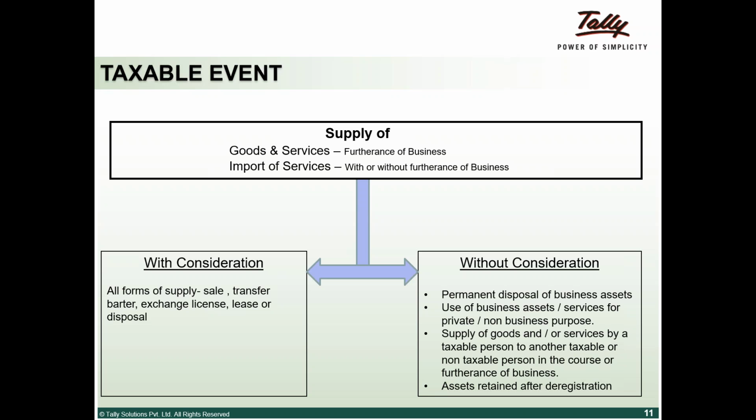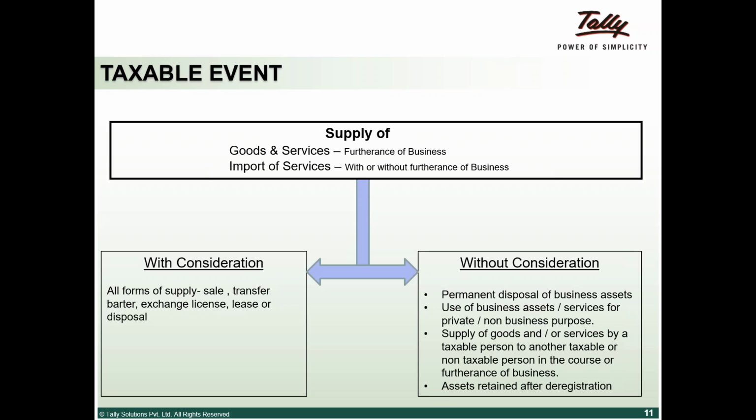Supply of goods and services by a taxable person to another taxable person or a non-taxable person in the course of furtherance of business. For example, if there is no consideration and A gives some services to B, if it is for furtherance of business, then it is taxable even though there is no consideration. So the taxable event could be with and without consideration.